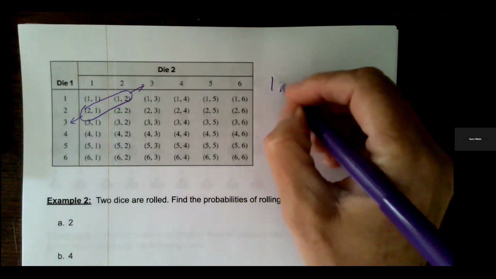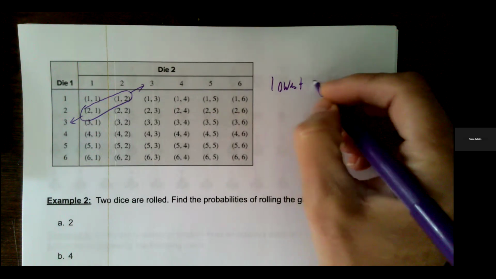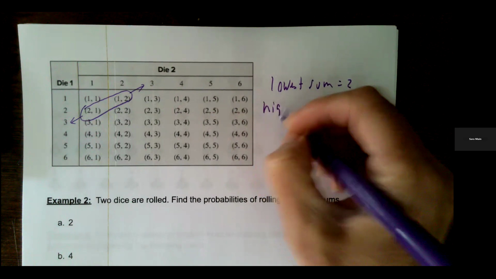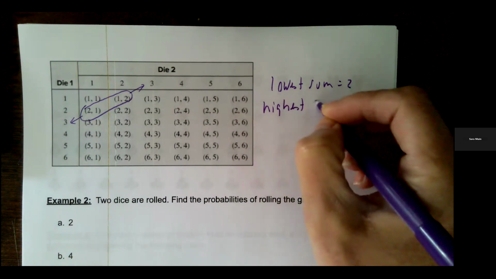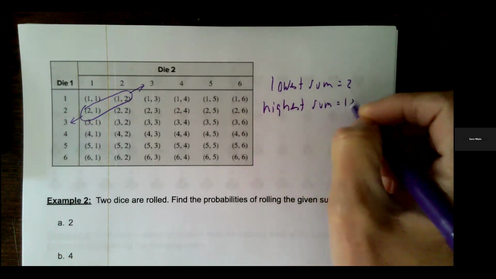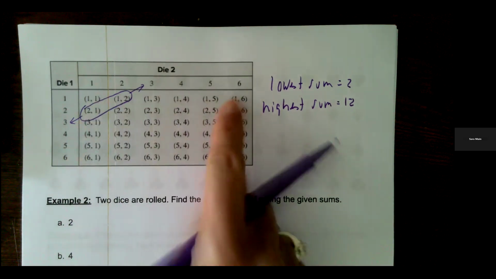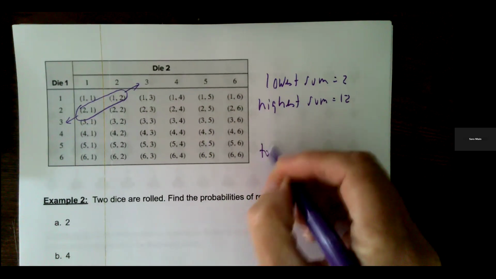So the lowest sum that you can get is a 2, and the highest sum is a 12. And because there's 6 options this way and 6 options that way, there are a total of 36 outcomes.